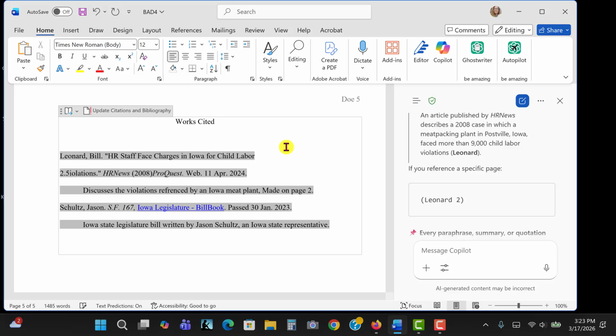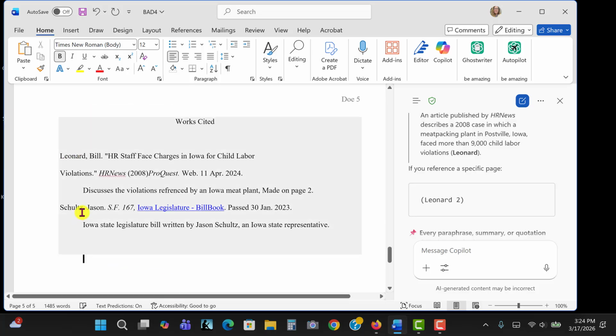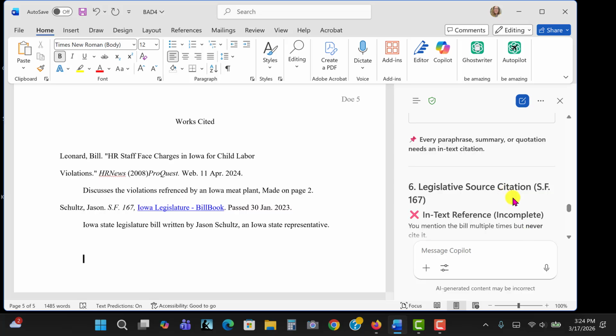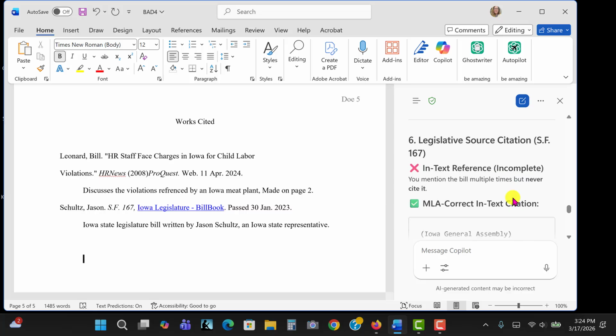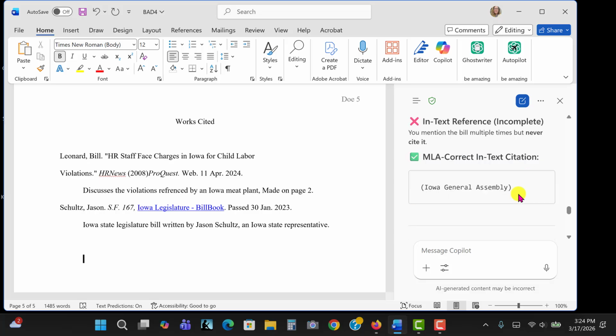So once those are resolved, it looks like the person needs to have Leonard and Schultz appearing in their paper, and those two names can't be found. So that is a violation of MLA, and it's a form of plagiarism. So let's see, legislative source citation SF 167.